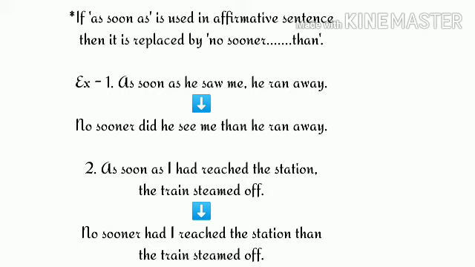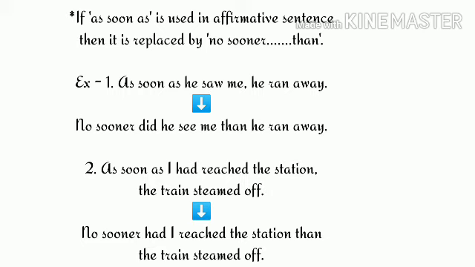So we have to use no sooner than instead of as soon as. For example, you can see as soon as he saw me, he ran away. So here you can see in the affirmative sentence as soon as is given. So we have to replace this as soon as with no sooner than. So the negative sentence for this we get is no sooner did he see me than he ran away.